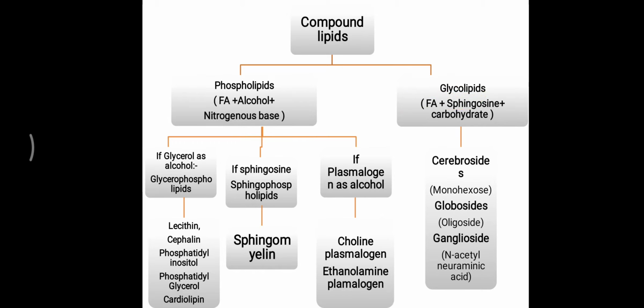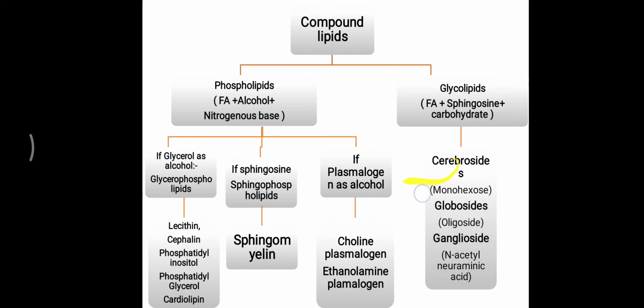If a simple monosaccharide like glucose or galactose is attached, then it is considered a cerebroside. But if a disaccharide is attached over the structure of the ceramide, ceramide meaning fatty acid plus sphingosine, then it is called a globoside. Further over the globoside, sometimes one more molecule, NANA, which is called N-acetyl neuraminic acid, a 9 carbon molecule, is attached, and that is called a ganglioside.